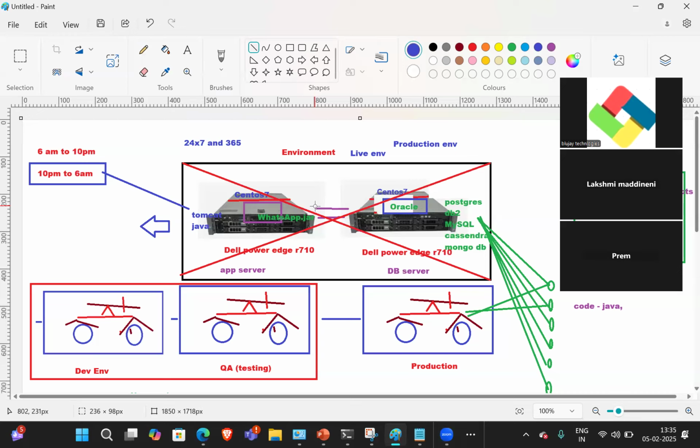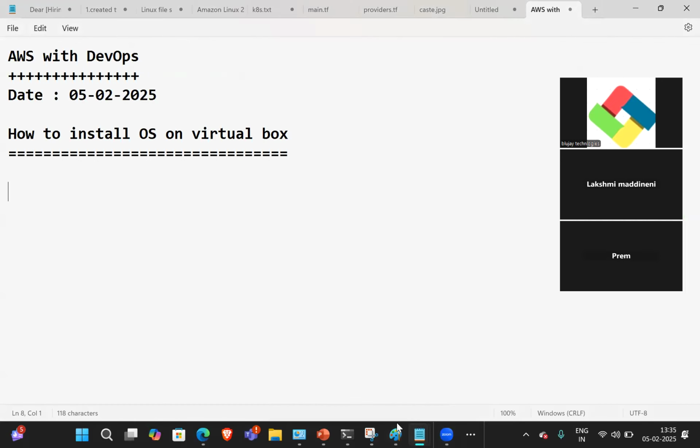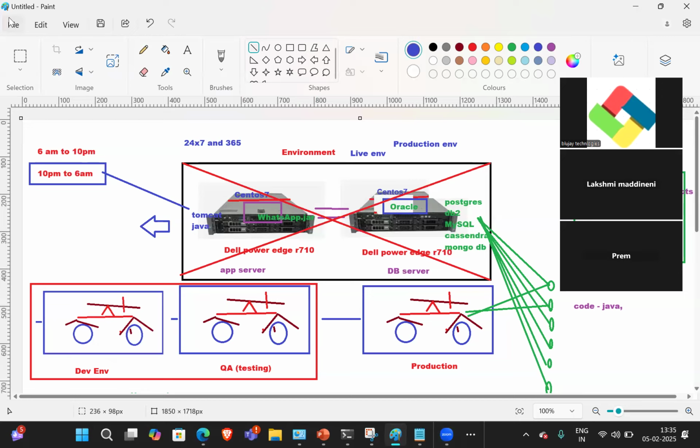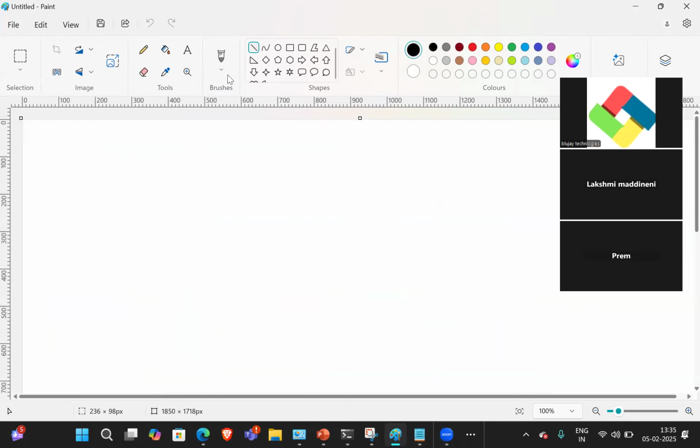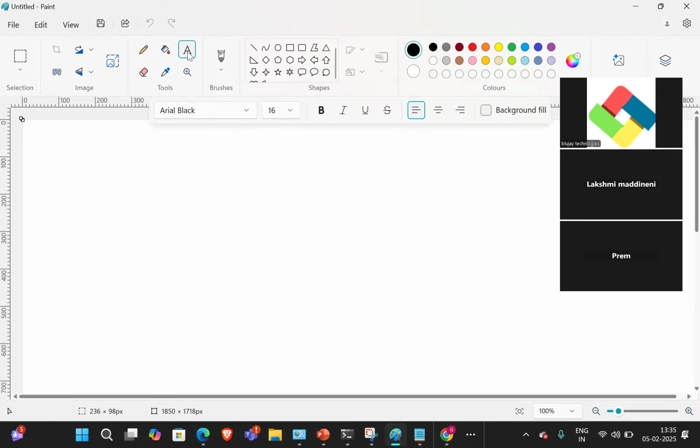Then we need virtualization. Yesterday we already discussed the virtualization concept, right? So what is that, guys? What is virtualization? Virtualization is a bare metal software.